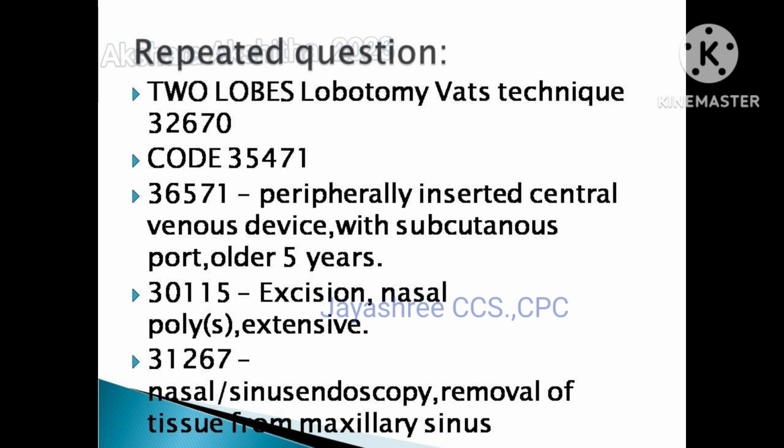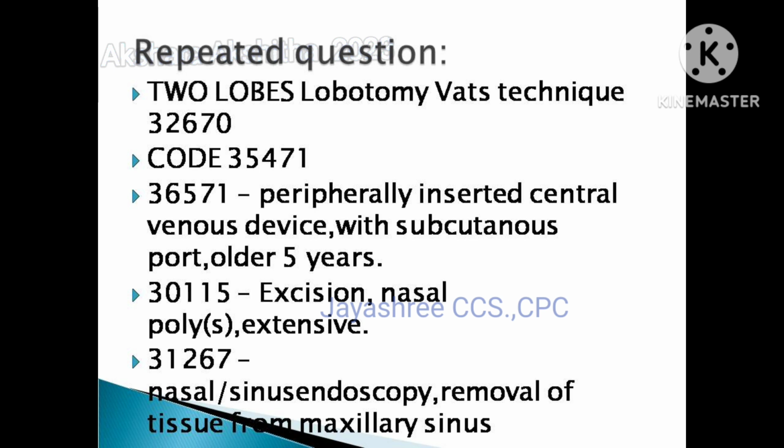After the exam they do not remember the full questions, but I informed them to remember only the codes and from which section they were asked. So from that section wise they remembered the codes and mocked it. Those repeated codes I shared with you.